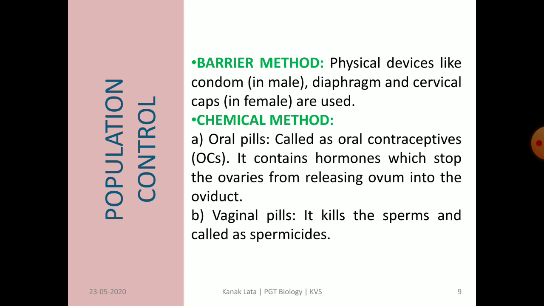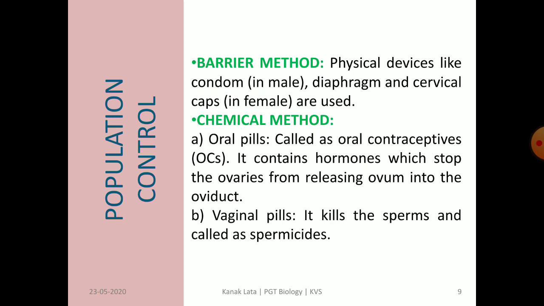Now the next topic is about population control. As we know that our population is increasing day by day. So there are different methods to control population, and these methods are called contraceptives. First is barrier method.